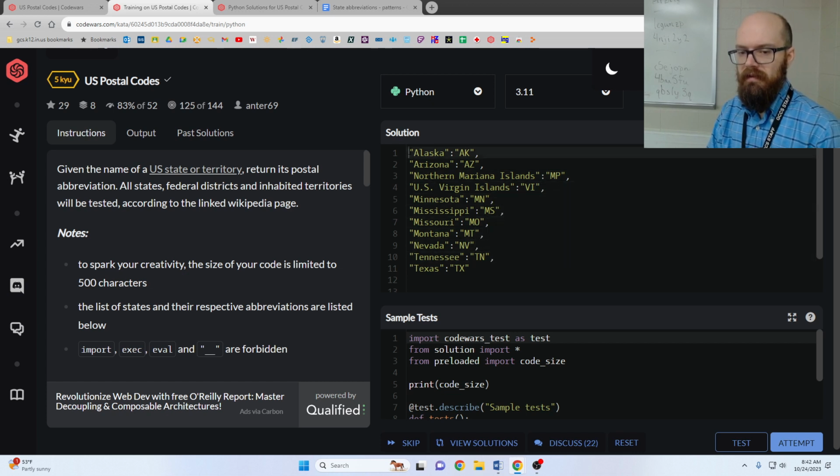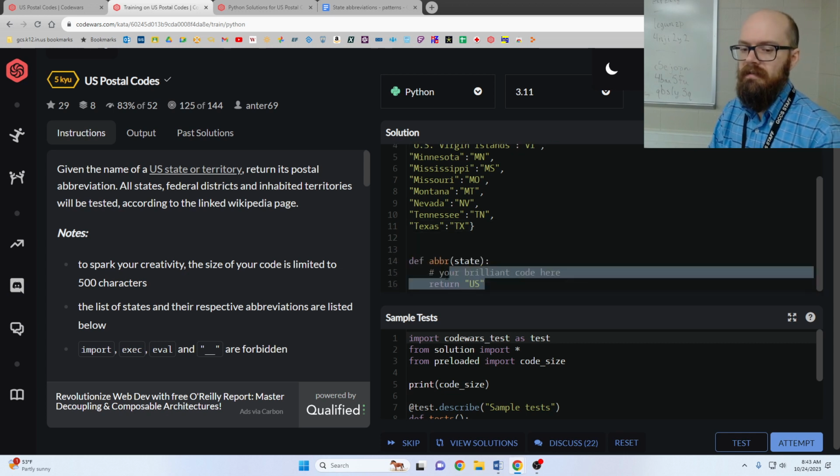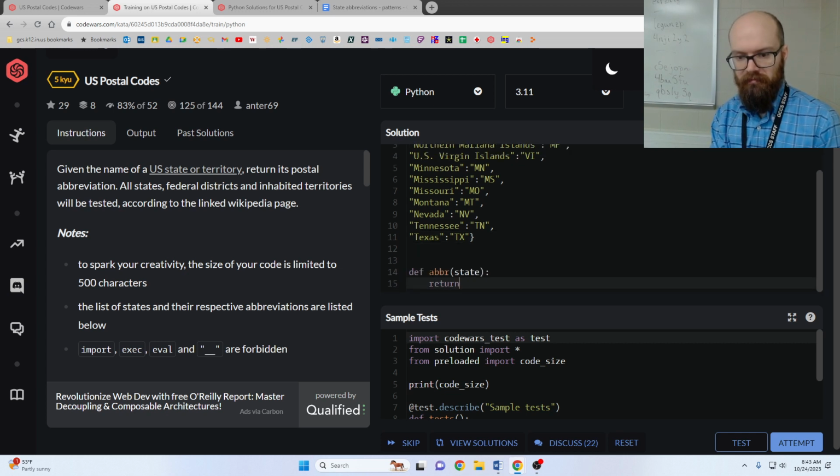So what should we call this? I think I'm going to call this other, because it's the last category. It's the ones that don't quite fit into anything else. I could just call it D for dictionary, and that would be fewer characters, but I'm going to try to make them labeled with readable names. So let's use that. We'll return other of the state if state in other, else nothing. So we'll at least test those.